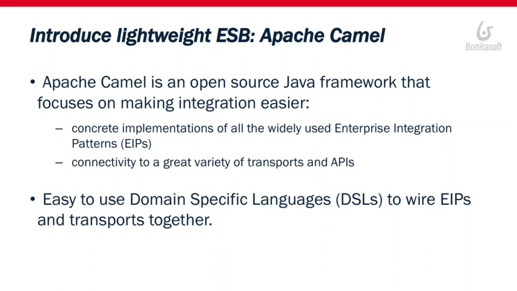I wrote a component to integrate Bonita basically. And Camel proposes a simple approach to describe what they call routes using a domain-specific language, DSL, that can be written basically in any language like Java, Groovy, Spring XML, Blueprint, to describe the different routes.